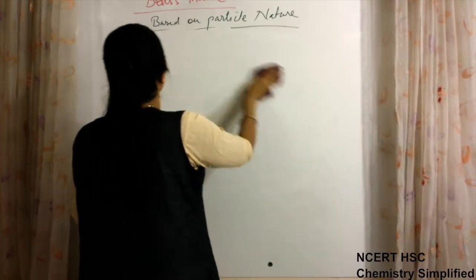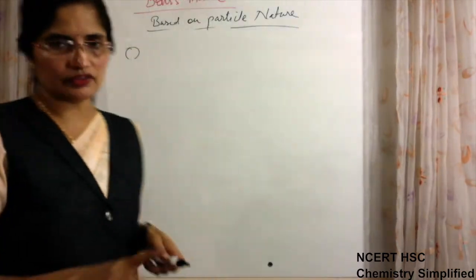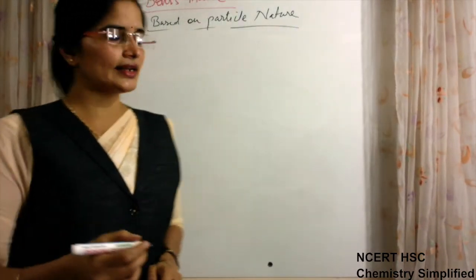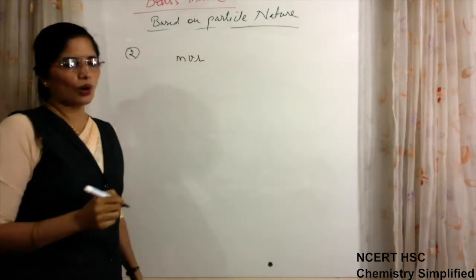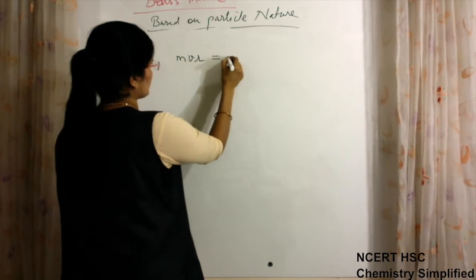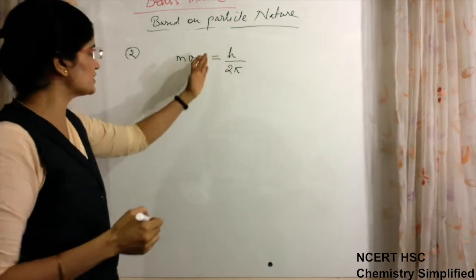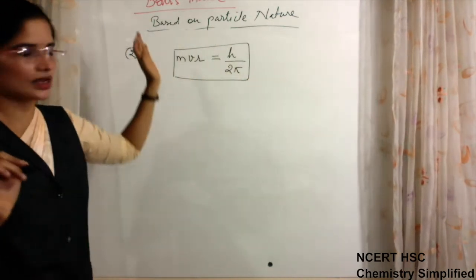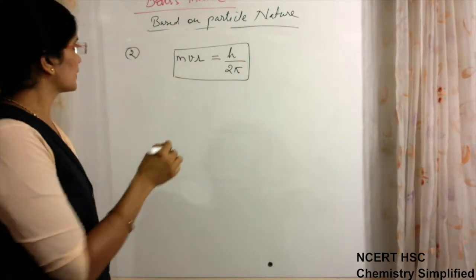There is a theoretical point in Bohr's model which Bohr could not explain even afterwards, but because it is a point, we have to discuss it. He said that the angular momentum of the electron is an integral multiple of h upon 2 pi. He gave this relationship in his postulates of Bohr's model, but he could not explain why.